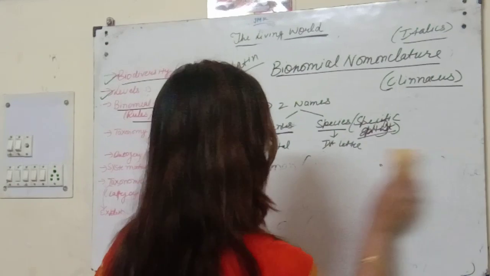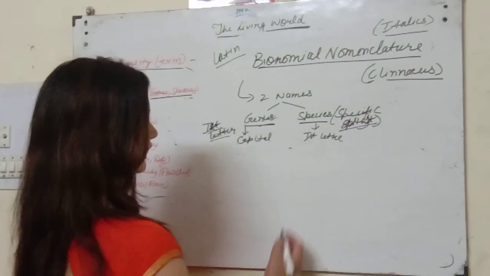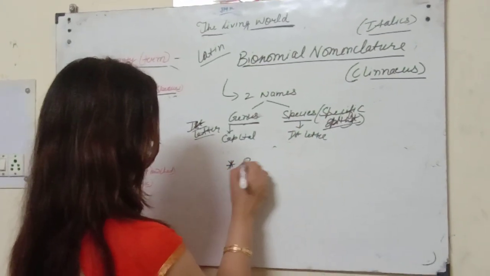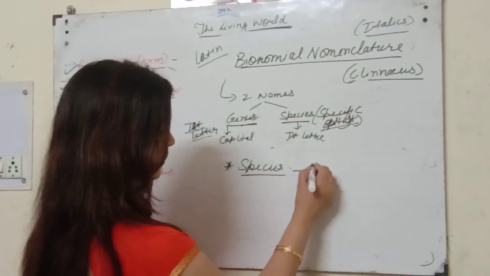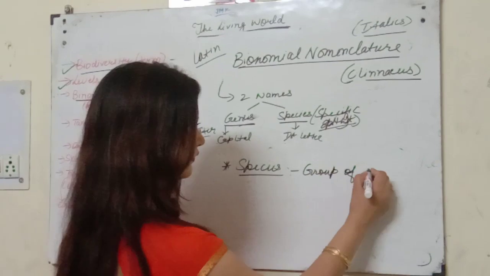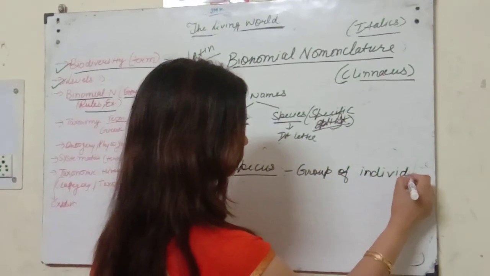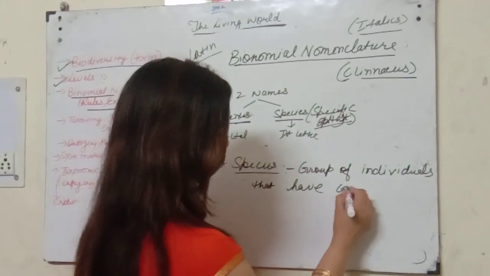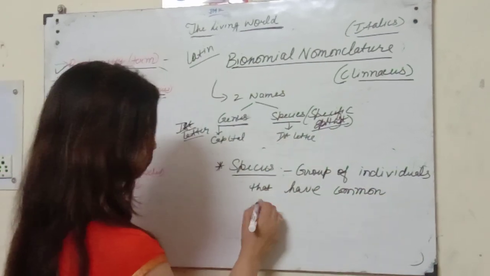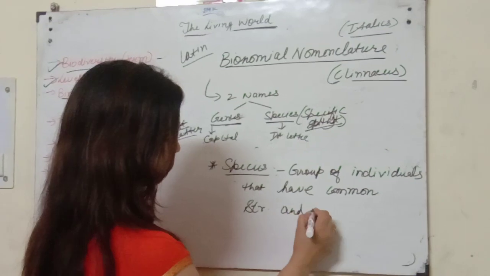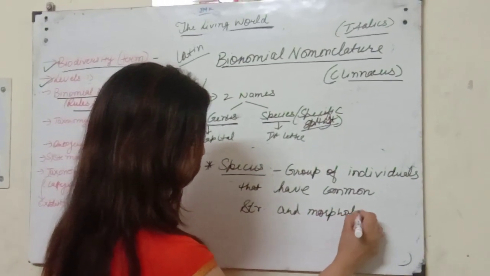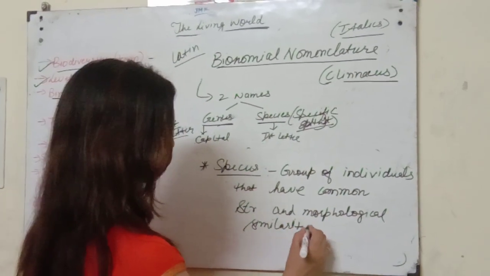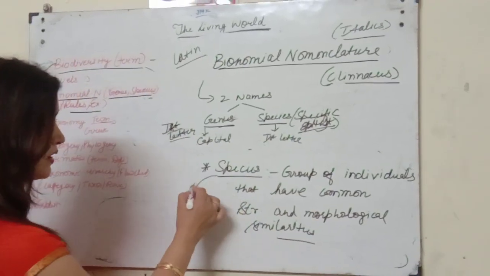So first of all we are going to discuss what genus is and what species is.